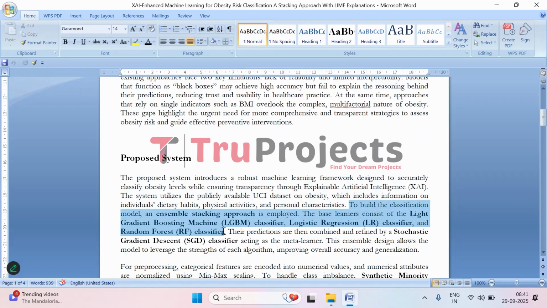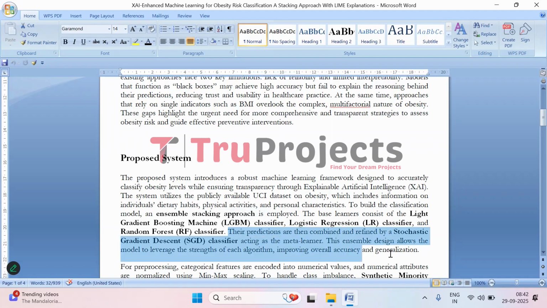Instead of relying on just one model, we have combined multiple machine learning models to make the predictions stronger and more reliable. Here we are using LightGBM, logistic regression, and random forest as the main models. Each of these models has its own strengths, so combining them allows the system to make better predictions than any single model.